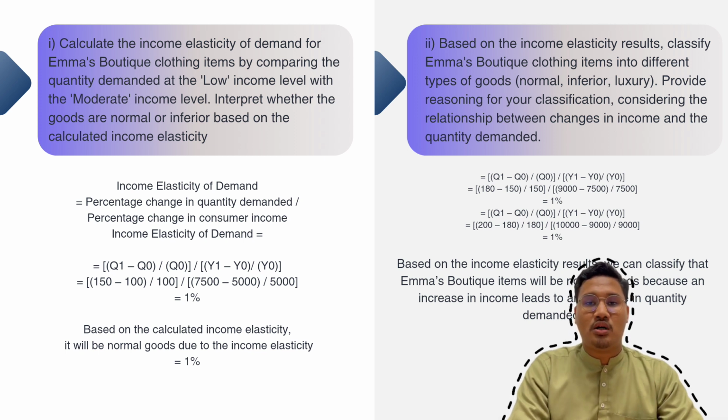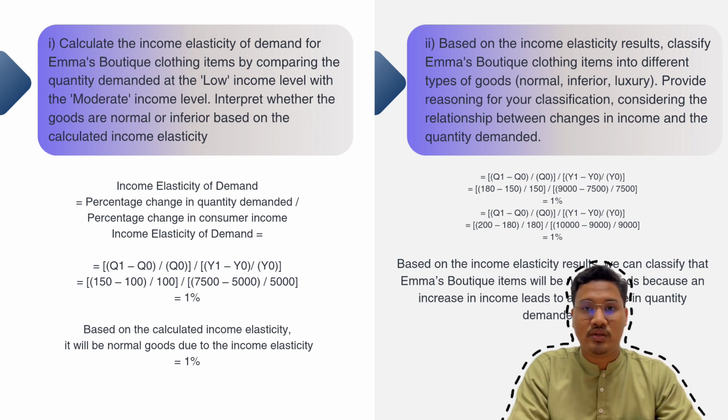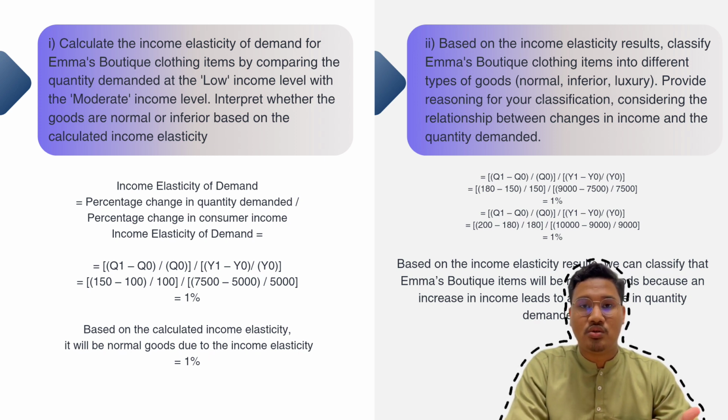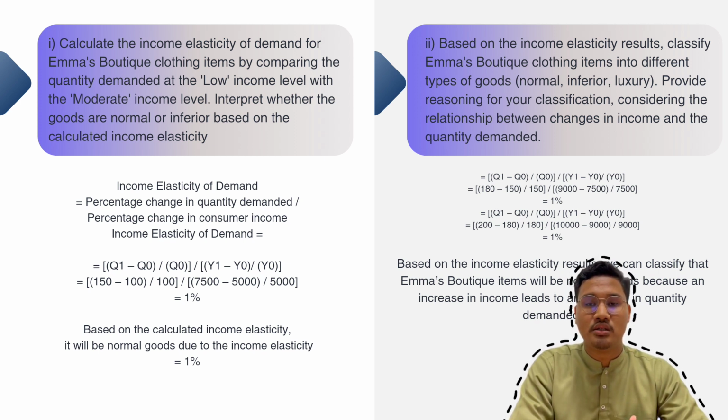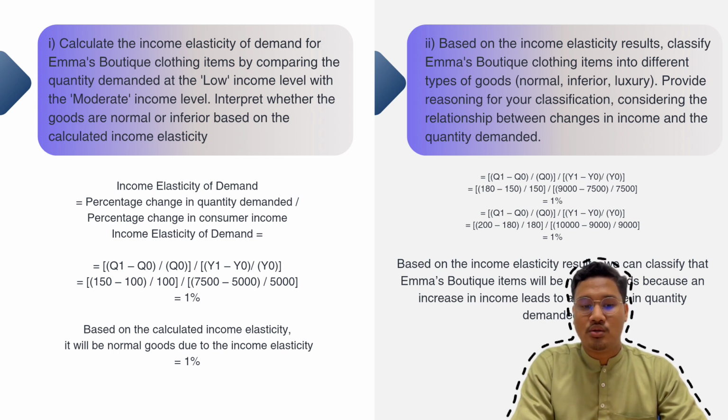Our group members discussed using the income elasticity of demand formula, which is the percentage change in quantity demanded over the percentage change in consumer income. And then we got the answer of 1. That means it's a normal good.